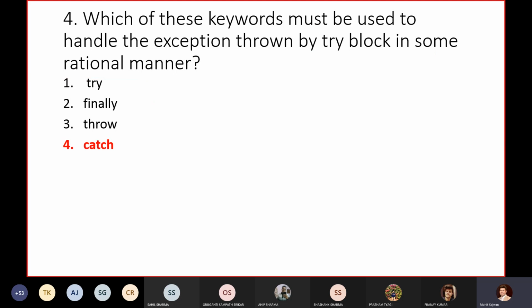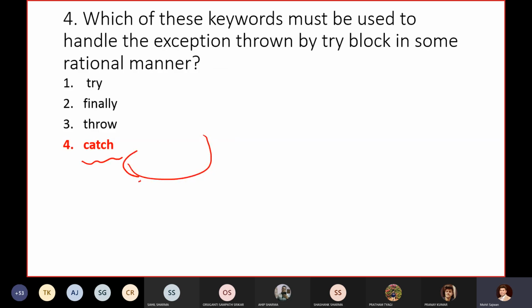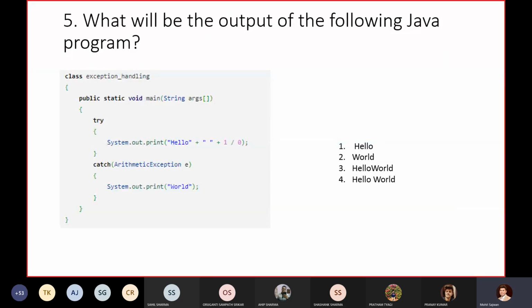So you already know the answer. If you want to handle that particular exception, you have to use the catch block, right? That's correct. So now you have the basic fundamentals of try and catch. You already know what is try, catch, finally, throw, and throws. That's great. Now let's solve some problems.